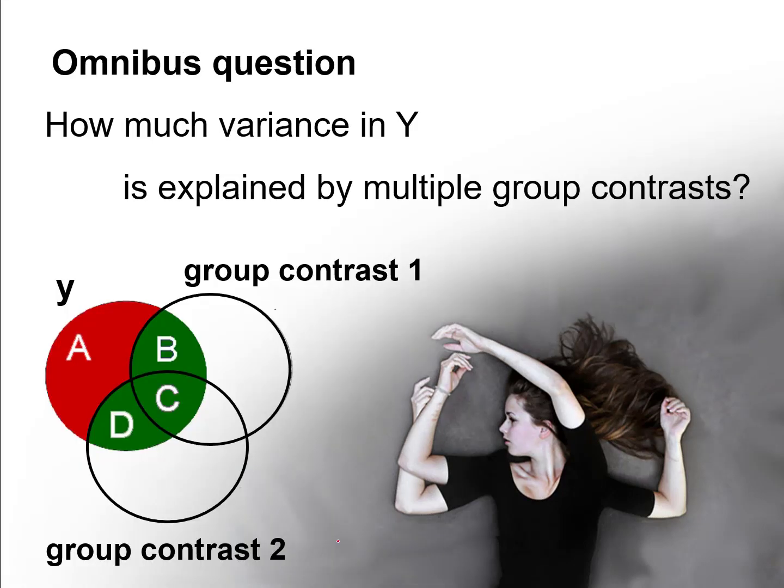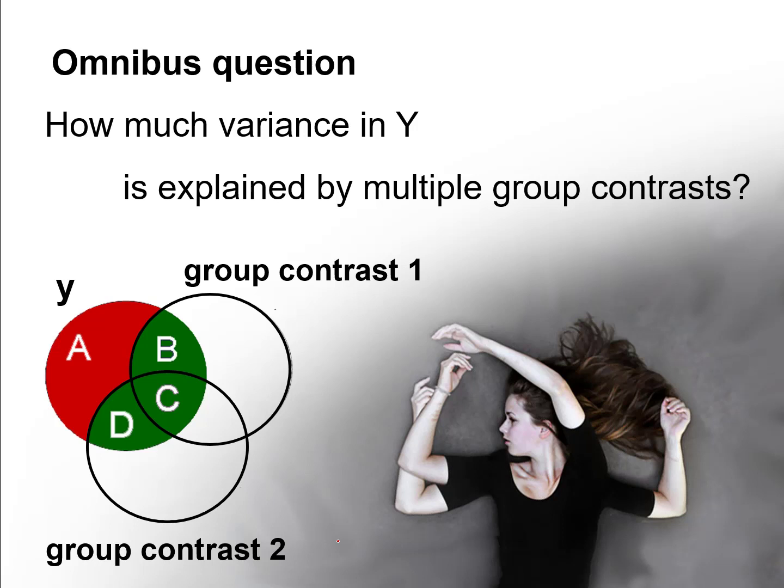Now, recall from our previous unit on multiple regression that we addressed an omnibus question as well. In that case, we had regression equations where an outcome variable was predicted with multiple predictors. We had multiple x variables.